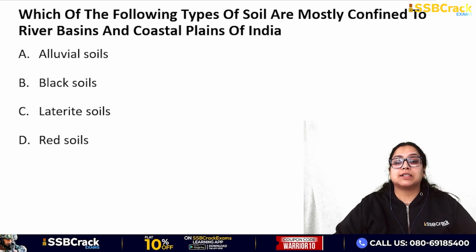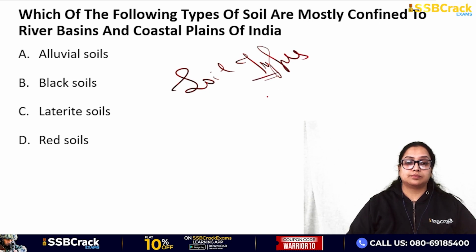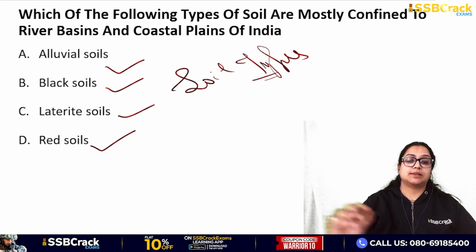Which of the following types of soil are mostly confined to river basins and the coastal plains of India? This is a question on soil types. Alluvial soil, black soil, laterite soil, red soil.